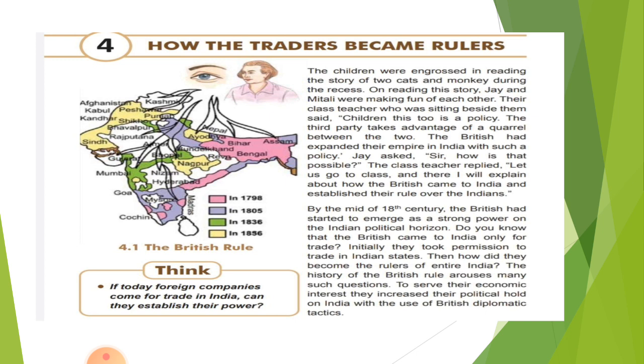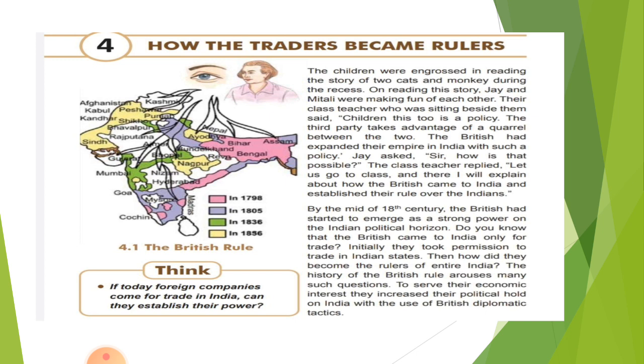So their class teacher, who was sitting beside them, said, "Children, this too is a policy." See what he said: this too is a policy. The third party takes advantage of a quarrel between the two. When there is a quarrel between two, the third party takes advantage of it. In the same way, the British expanded their empire in India with such a policy.